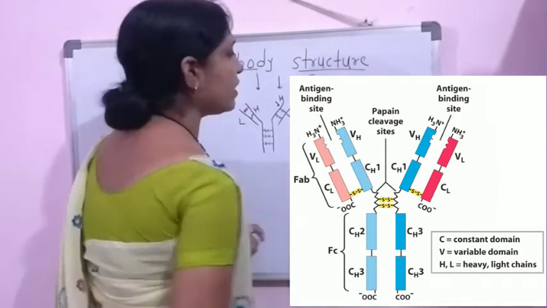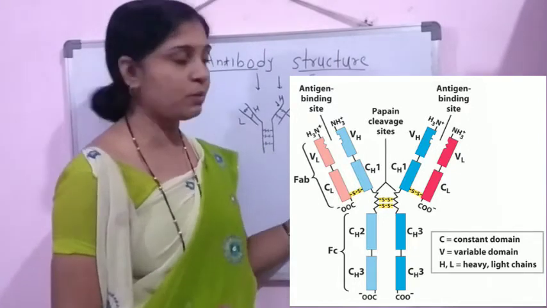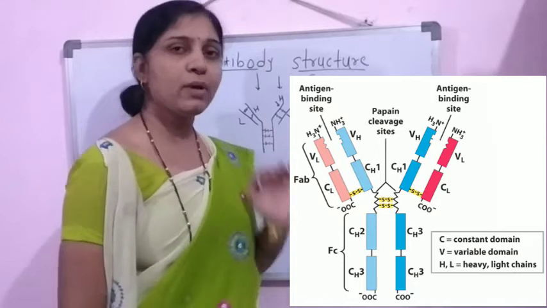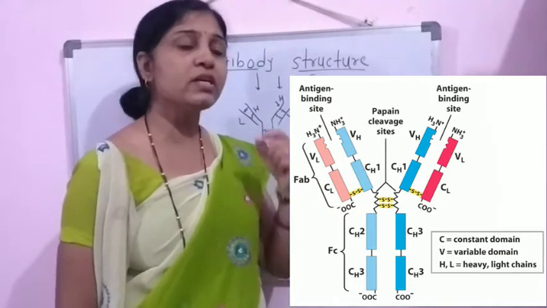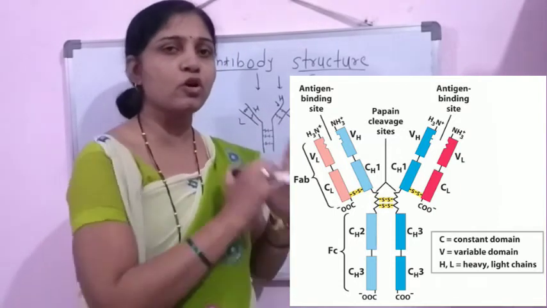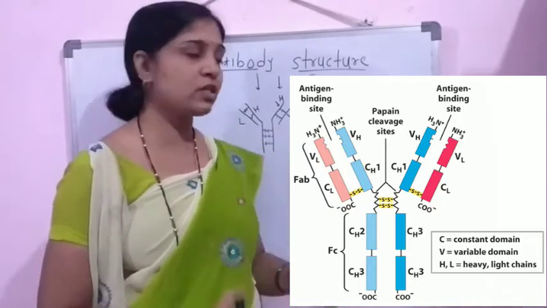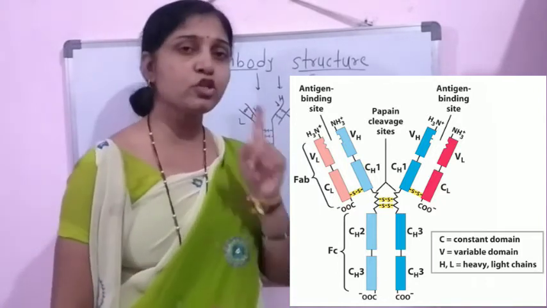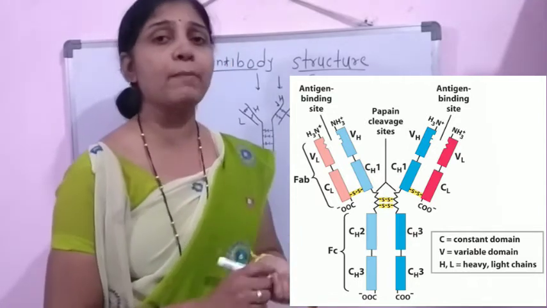Now the name itself indicates the specificity of both of these regions, which are part of the immunoglobulin molecule. Here the variable region, as the name says, is variable. It means within this region constant changes occur. These are not constant for each immunoglobulin molecule. There is variation within the structure of this region in each immunoglobulin molecule. It constitutes the amino terminal end.